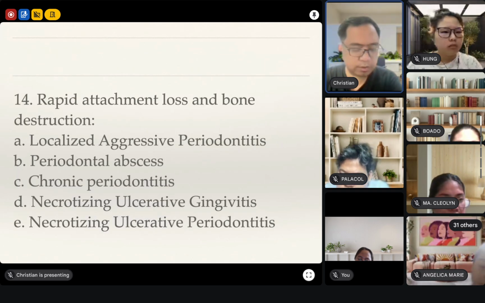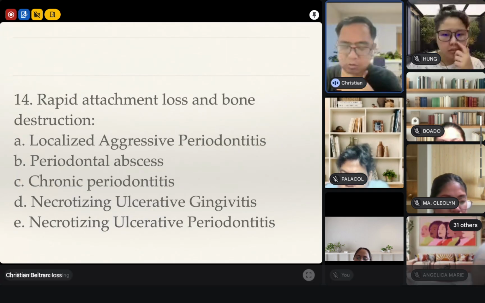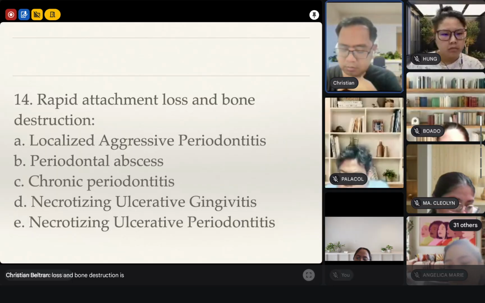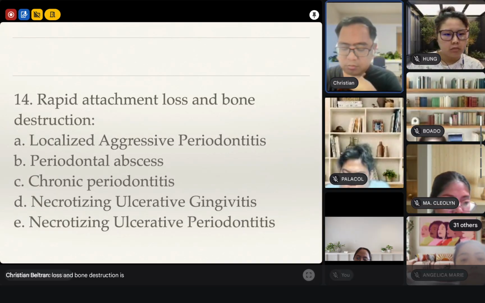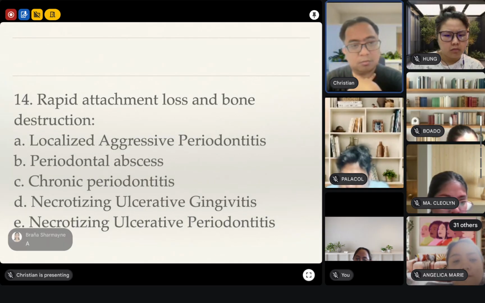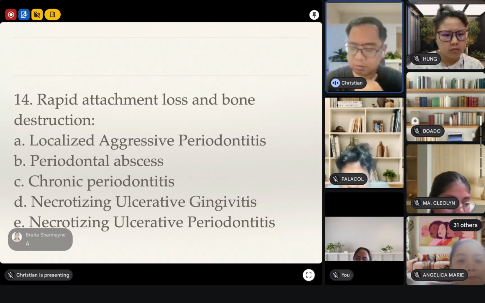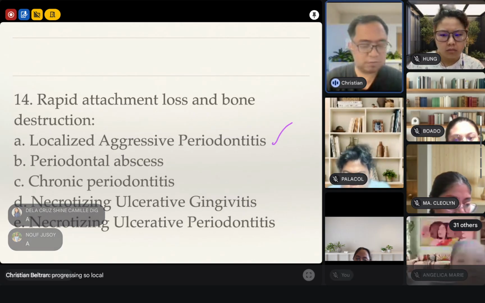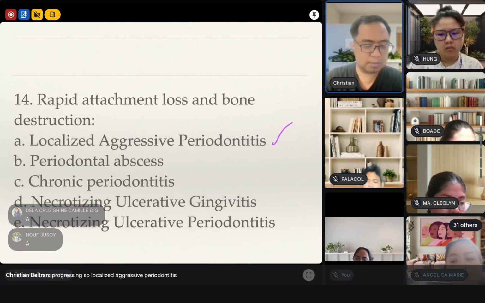Fourteen. Rapid attachment loss and bone destruction is... we answered that earlier. Rapid attachment loss and bone destruction. Fast progressing. So, localized aggressive periodontitis. Okay?